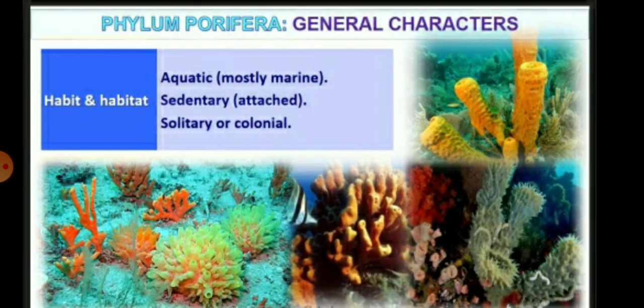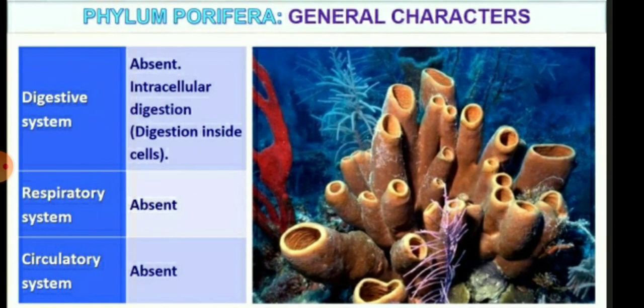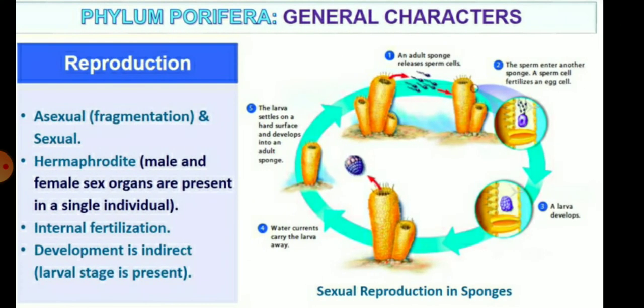In Porifera, the animals are aquatic, attached, solitary or colonial in nature. The digestive system, respiratory system and circulatory system are absent, and intracellular digestion is present in their body, for example Sycon. Reproduction is mainly asexual, by fragmentation, and also sexual.